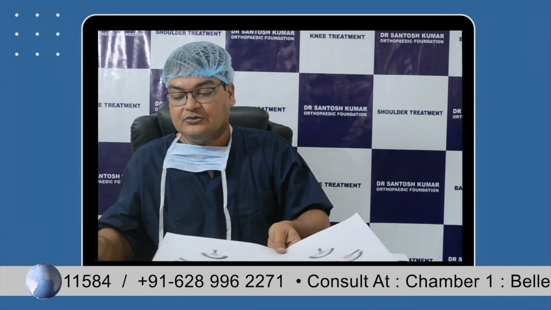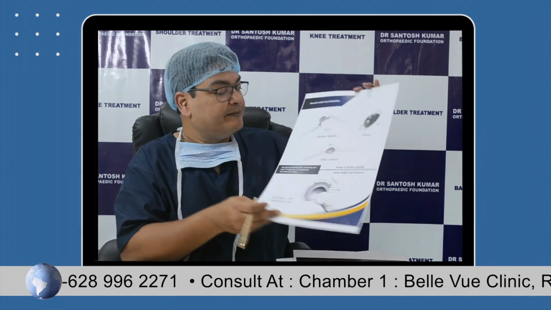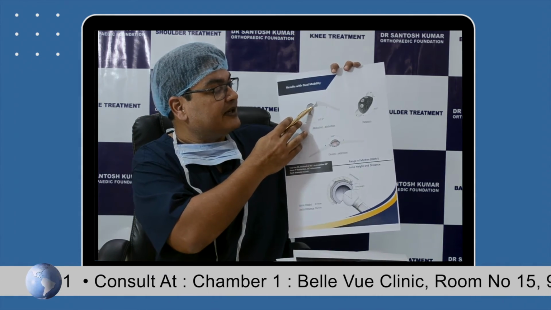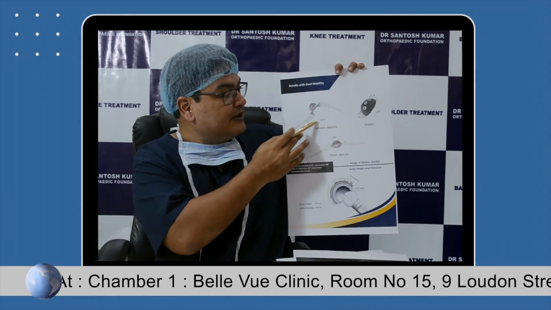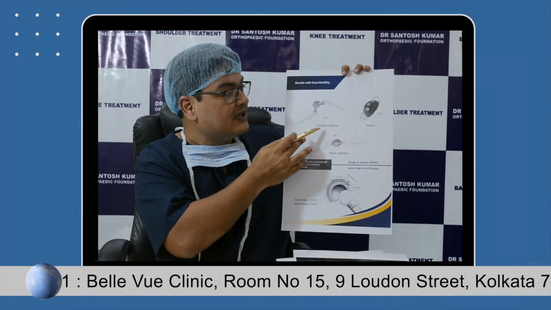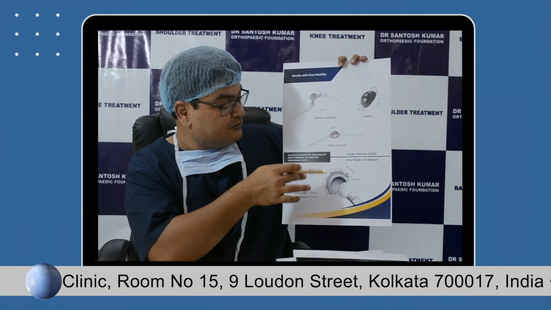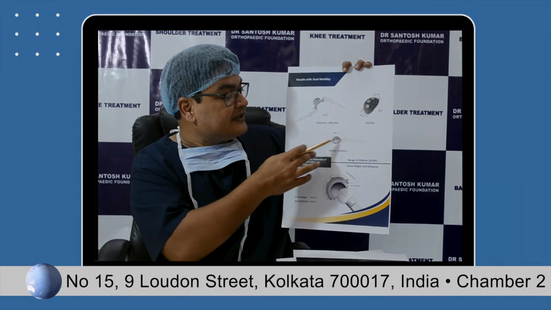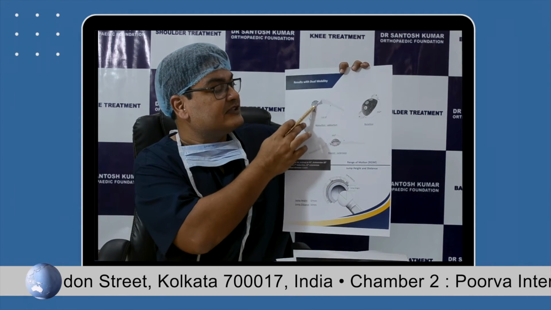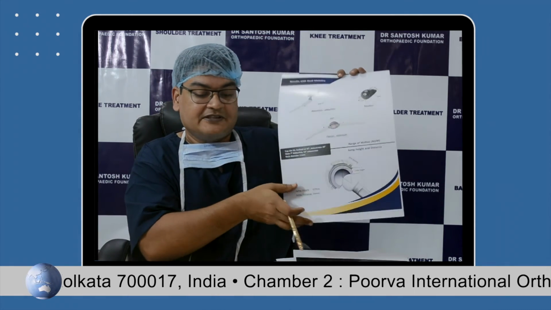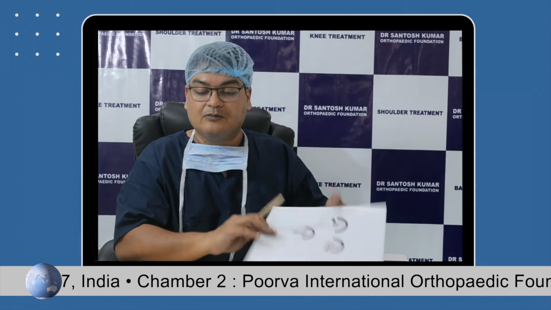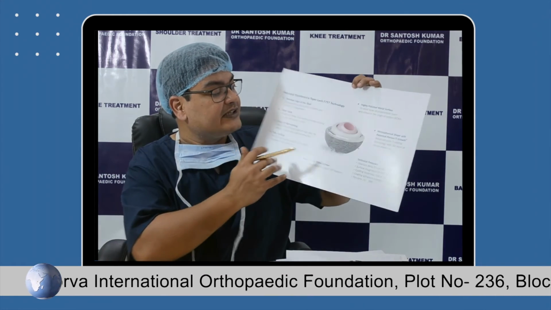So presently we are using larger head implants so that the range of movement of the hip joint is increased. A person can do all sorts of movements, sit cross-legged, and their hip range of movement is increased with large head implants. And presently we are also using something called dual mobility, in which the range of movement further increases.